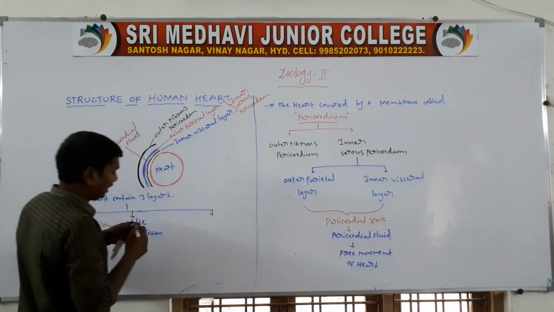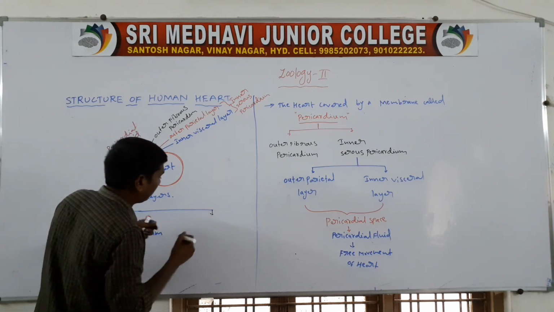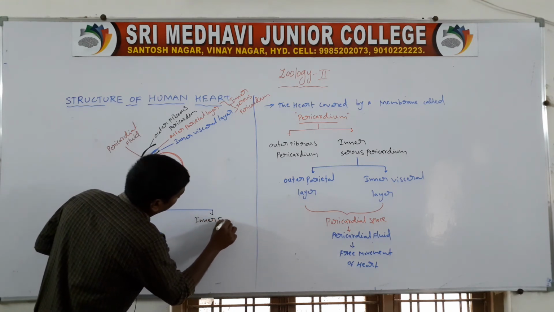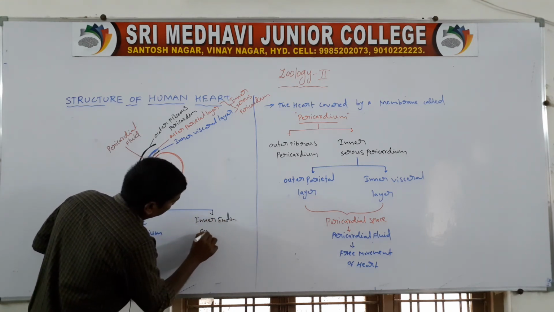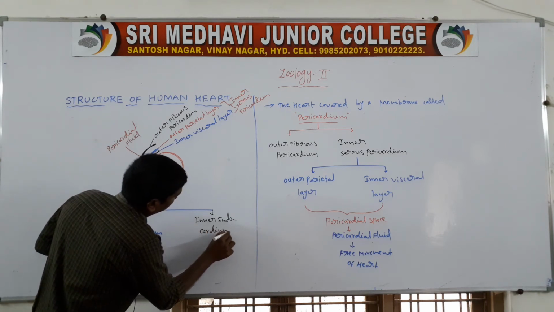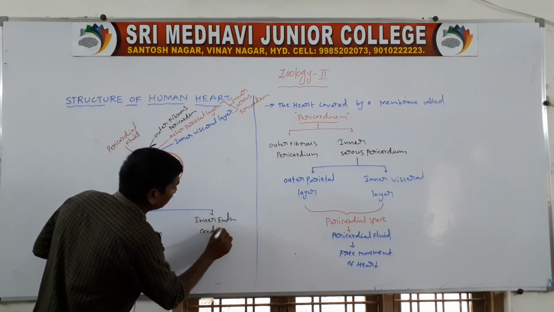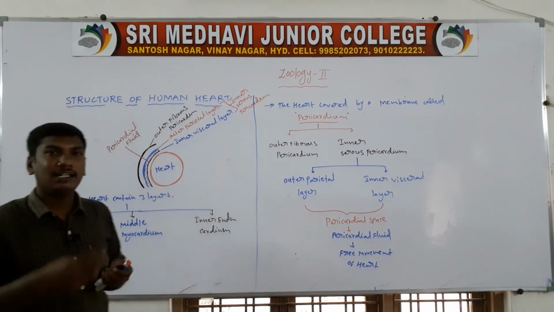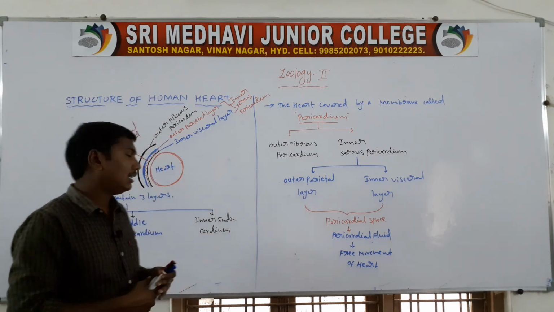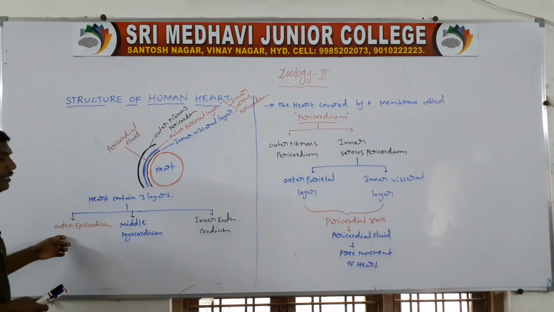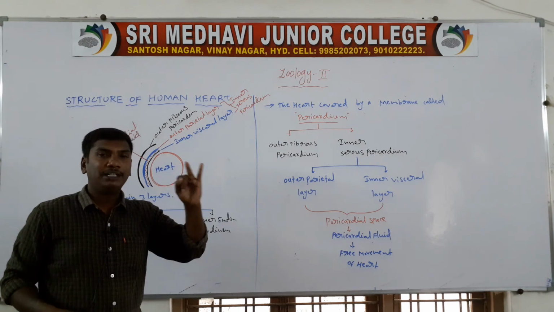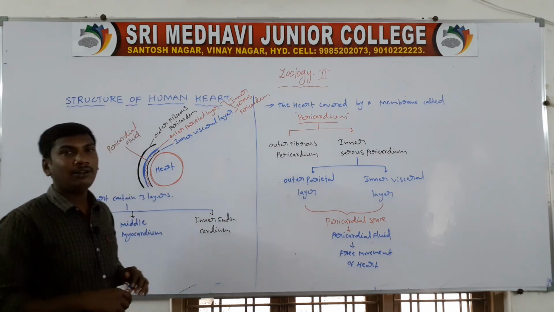Next one, the inner endocardium. So the heart wall contains 3 layers: first one, outer epicardium, middle myocardium, inner endocardium.